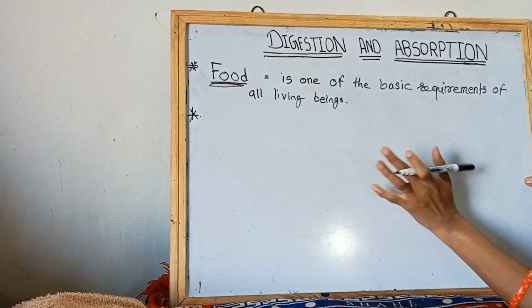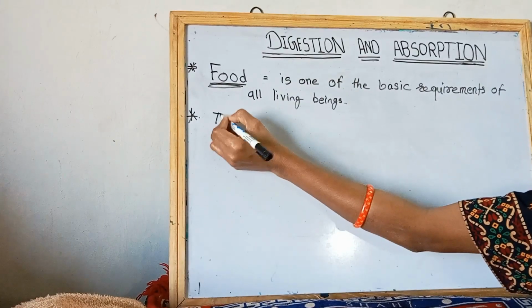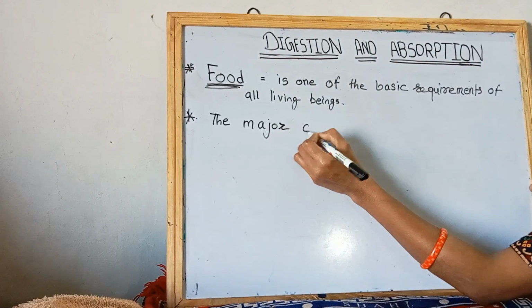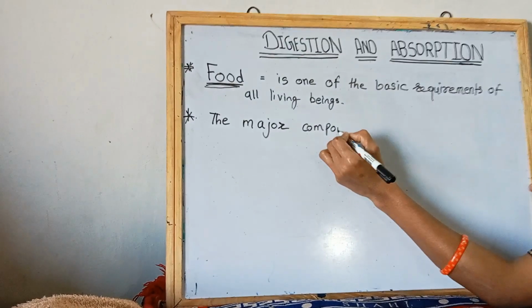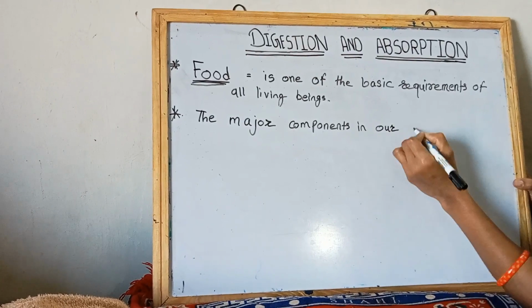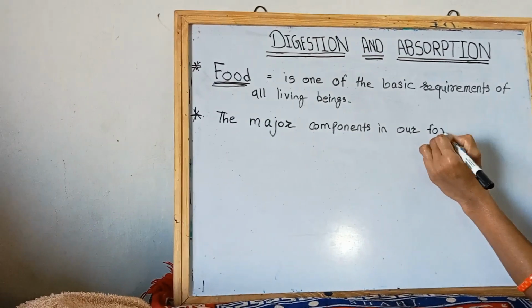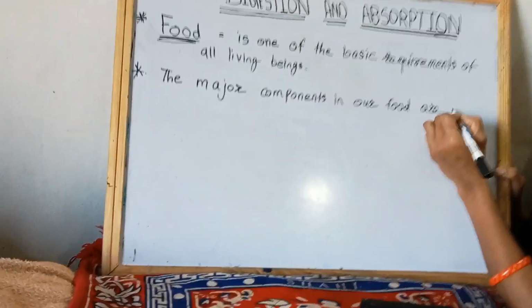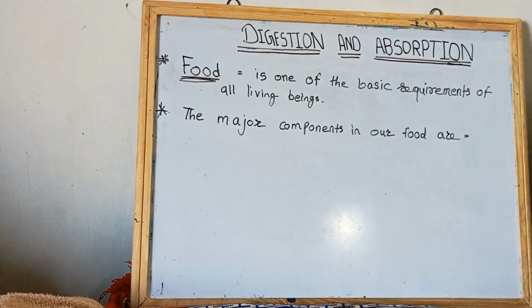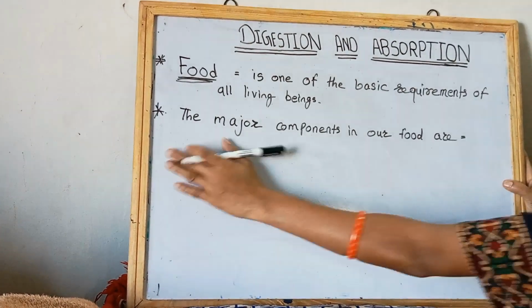Then the next point is the major components in our food. So friends, you will ask me which are the major components in our food.